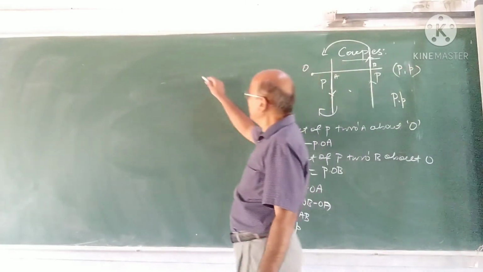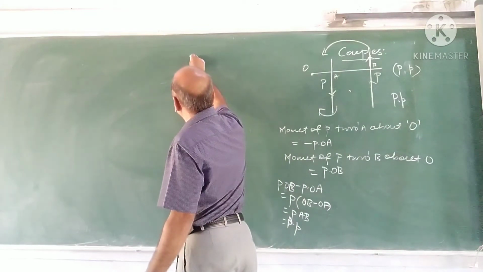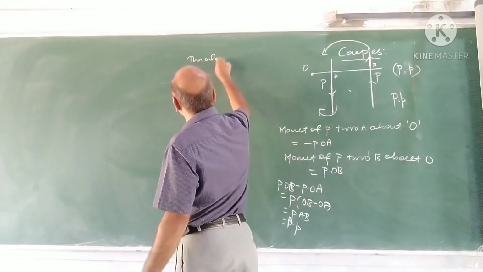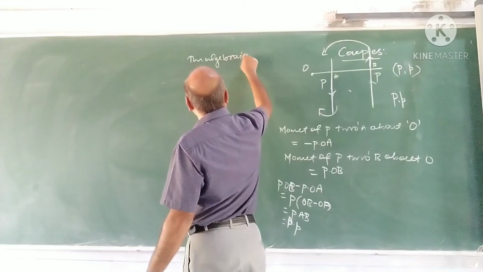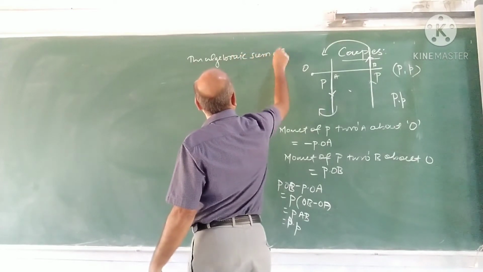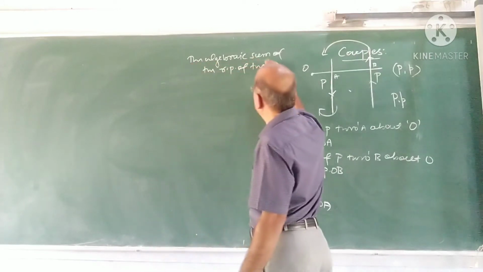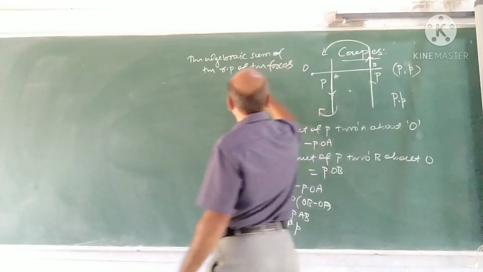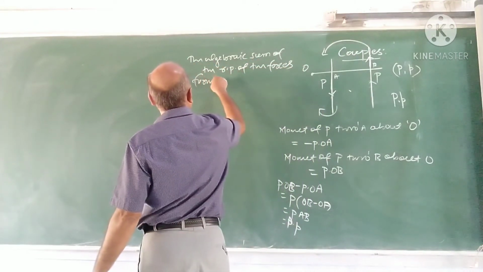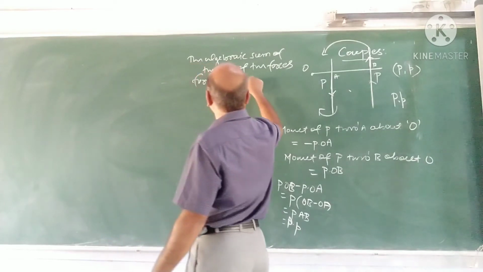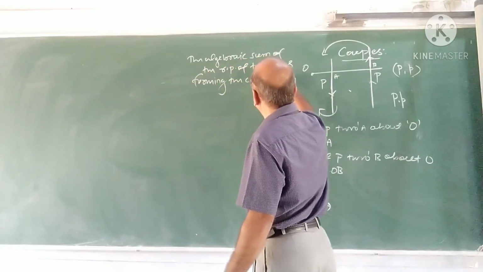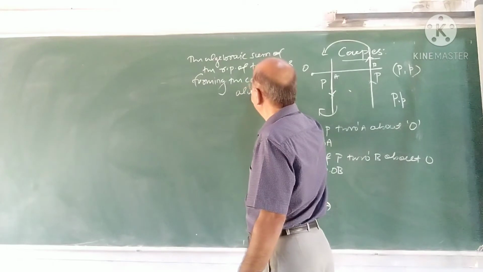And one more important result is that the algebraic sum of the resolved parts of the forces forming the couple is always 0.